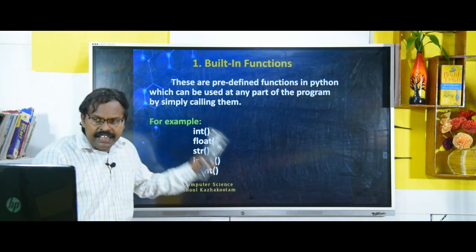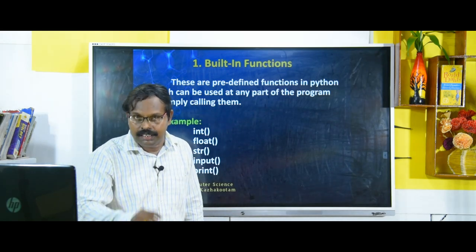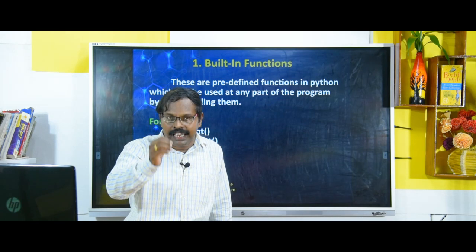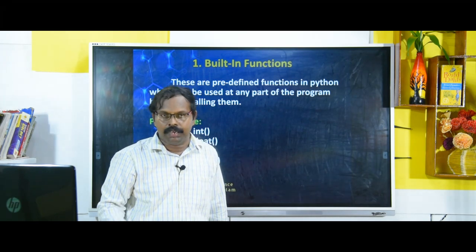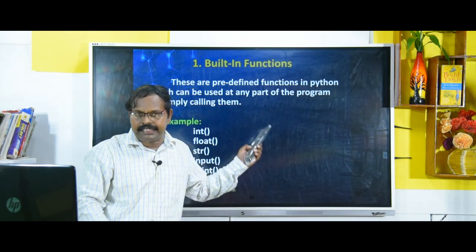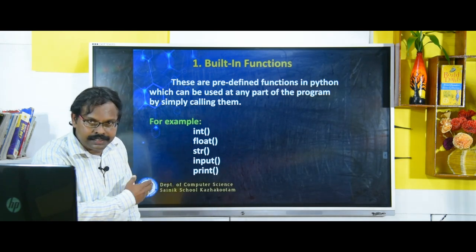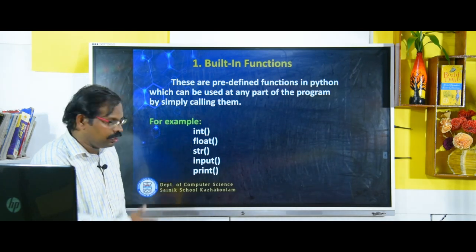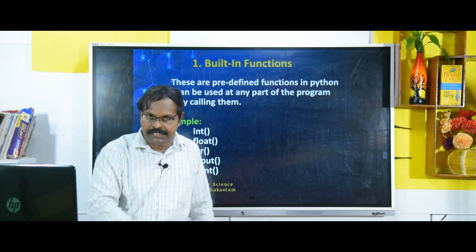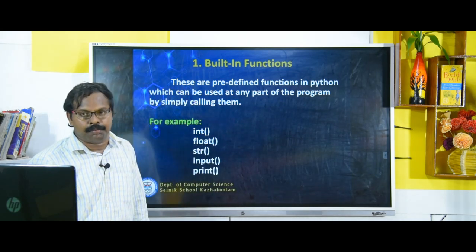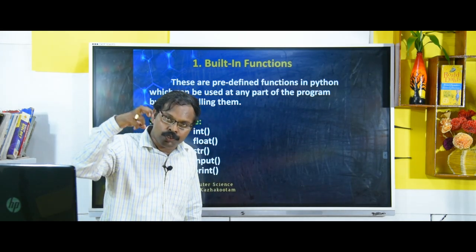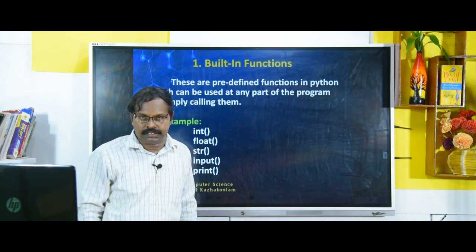These are predefined functions in Python which can be used at any part of the program by simply calling them. Examples, you look here on the board: int is an example, float is an example, str is an example, input is another example, print is another example. So these are all built-in functions which are already there, you just simply use them.